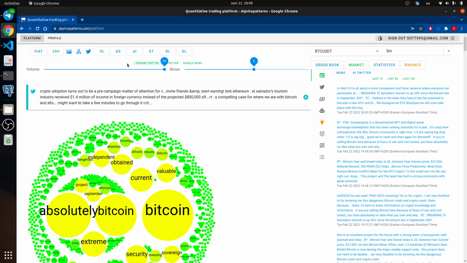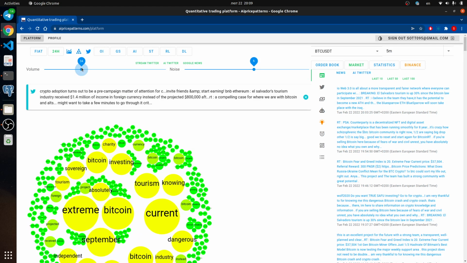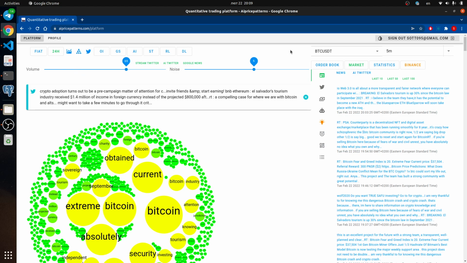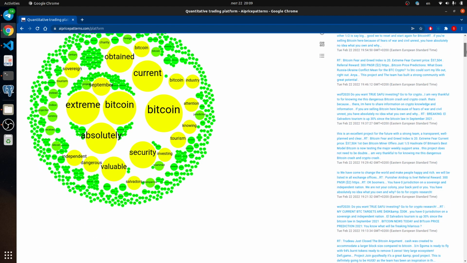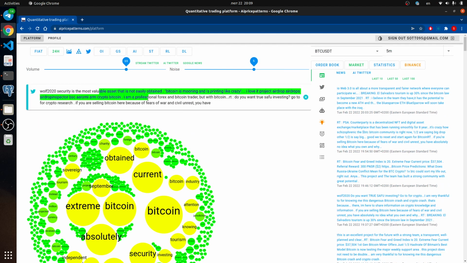So we could use these tools to analyze social media to understand market ideas. What does this mean, for example, valuable? Okay, we could analyze this one. This is the same. We could analyze Google News.